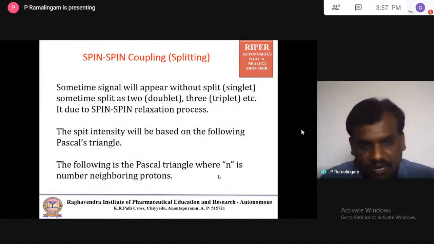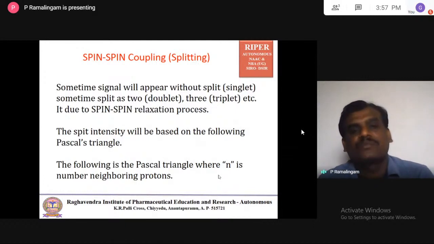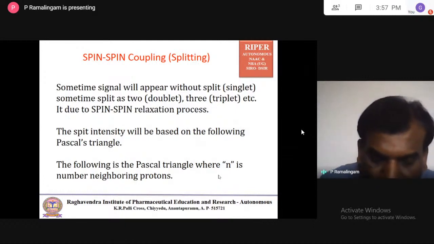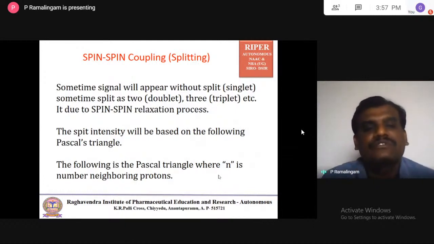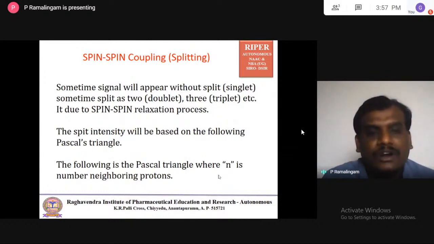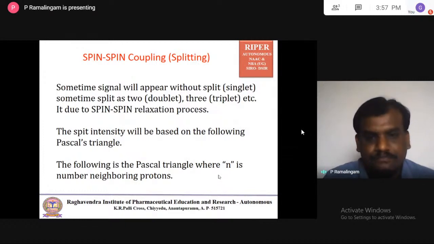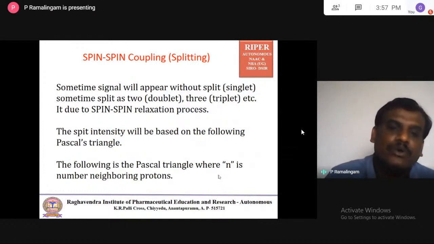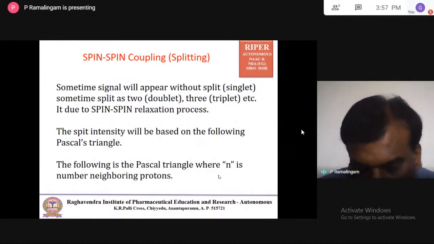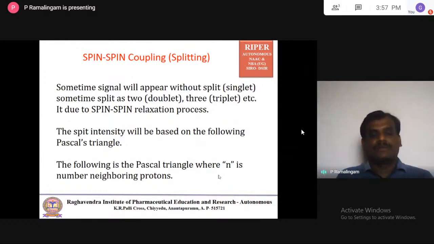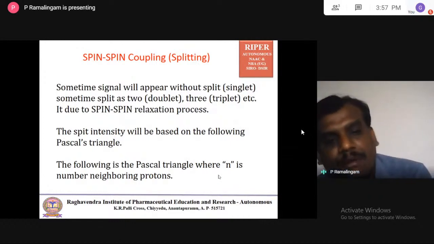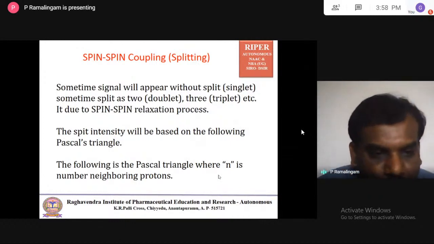There are two types of relaxation process: one is spin-spin relaxation, and another is spin-lattice relaxation. Of these two, spin coupling is majorly due to spin-spin relaxation. During the spin-spin relaxation process, the spin of one proton interacts with the spin of the neighbor proton. That's why it is called the neighbor effect.